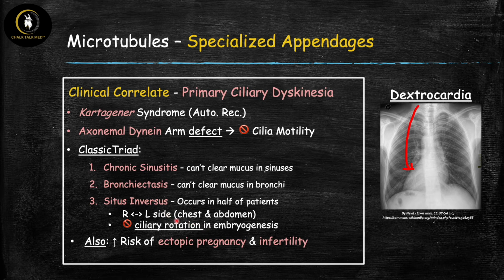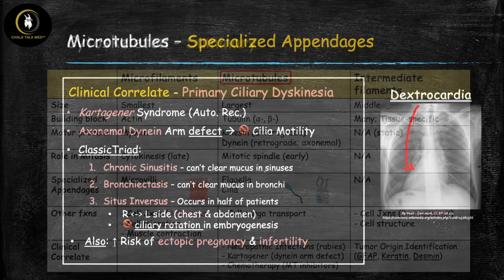Interestingly, it actually has no clinical bearing having situs inversus. So the liver works just fine on the left side, spleen works just fine on the right side, the heart works just fine over here. So the situs inversus itself doesn't seem to have any clinical problems. The main issues come from all of these other issues associated with ciliary dysmotility. In addition to this classic triad, the patients with primary ciliary dyskinesia are also at increased risk of ectopic pregnancy as well as infertility because of the role of the cilia and the flagella in the fallopian tubes as well as the sperm.